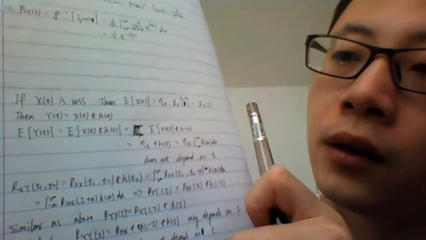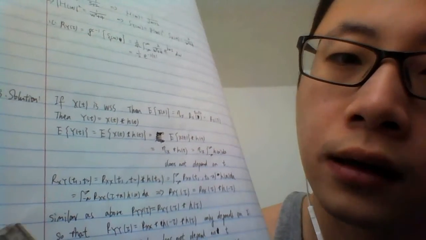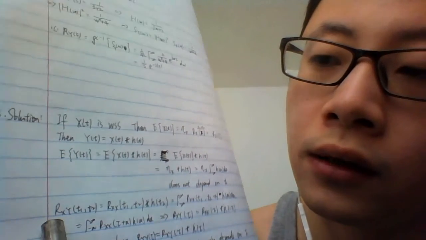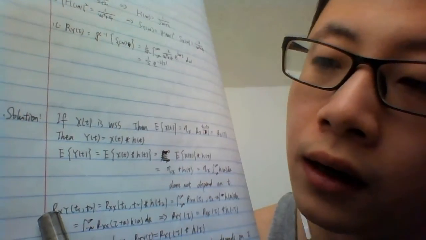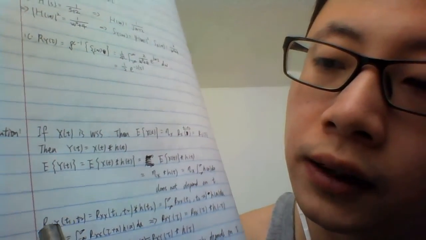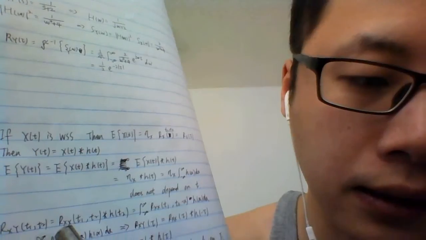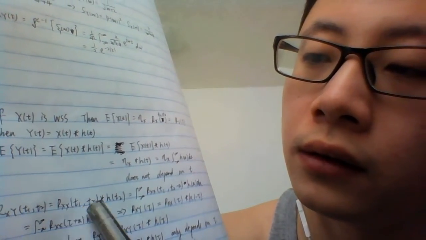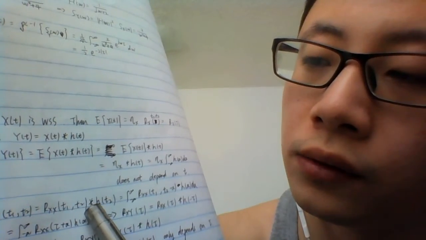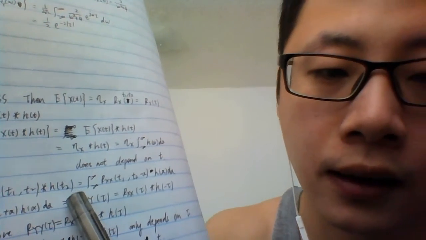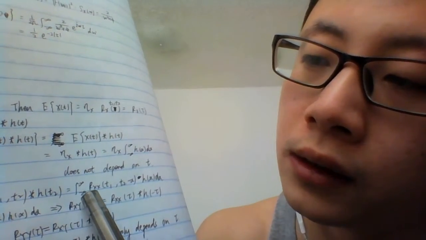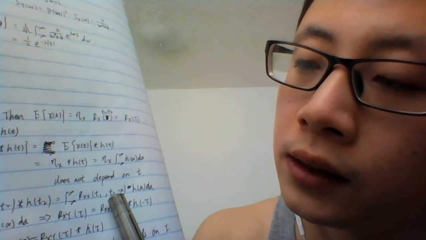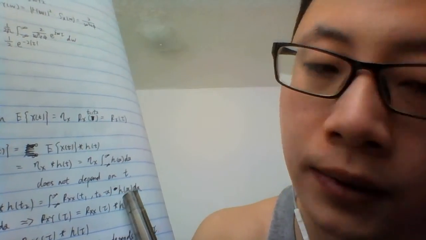And then we will find the autocorrelation of y. Firstly, we find the cross correlation of x and y, Rxy(t1, t2). It is equal to the convolution of Rx(t1, t2) with h(t2), which is the integration of Rx(t1, t2 minus alpha) multiplied by h(alpha) d alpha.